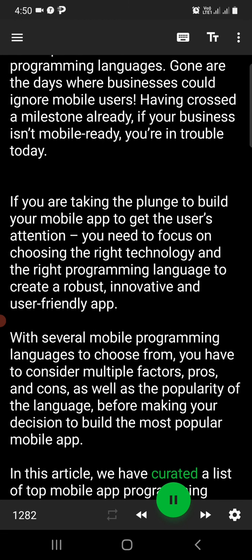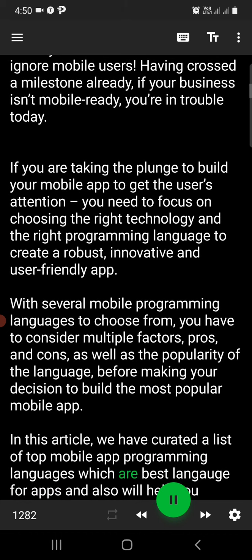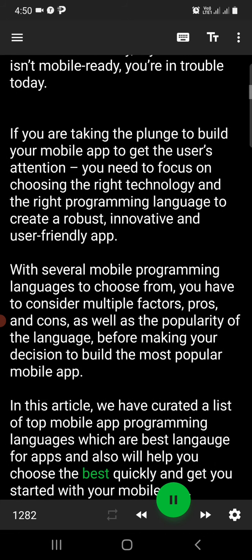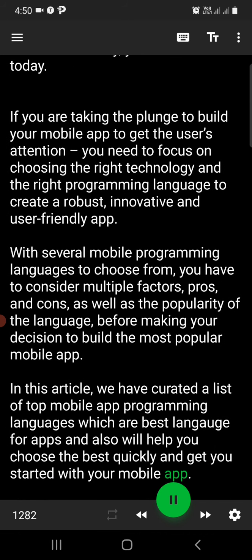In this article, we have curated a list of top mobile app programming languages which are the best languages for apps and will also help you choose the best quickly and get you started with your mobile app.